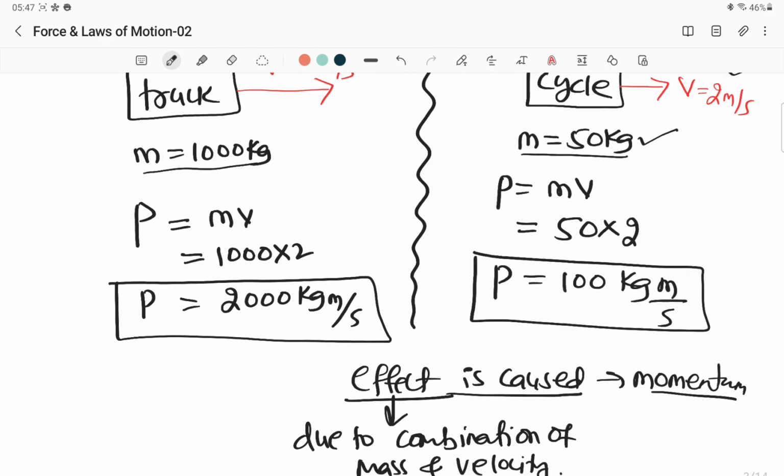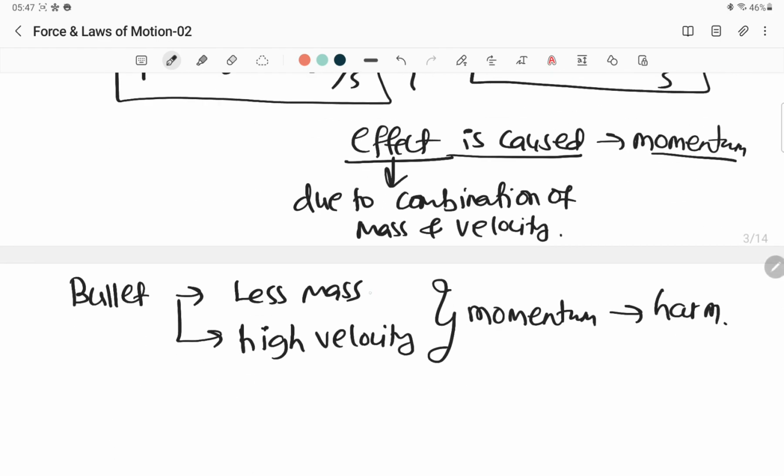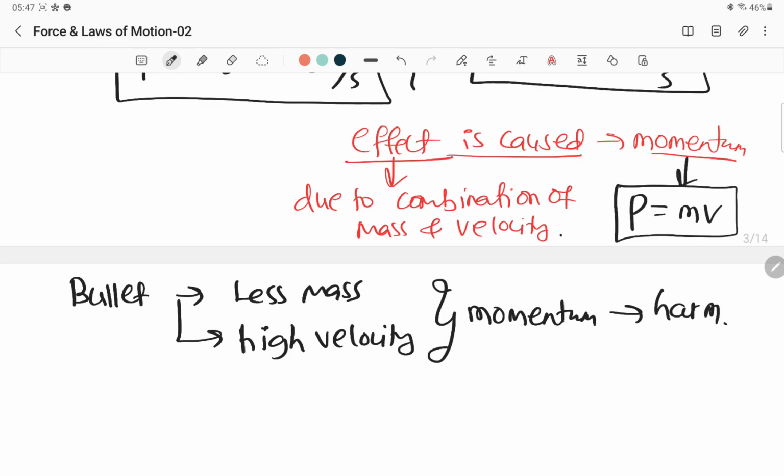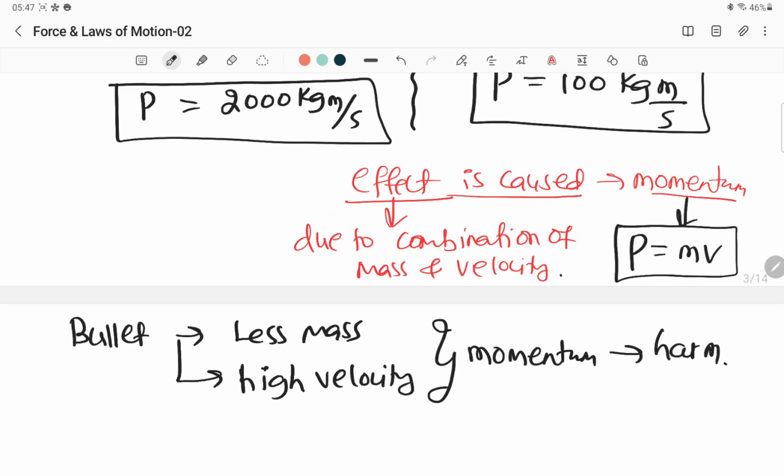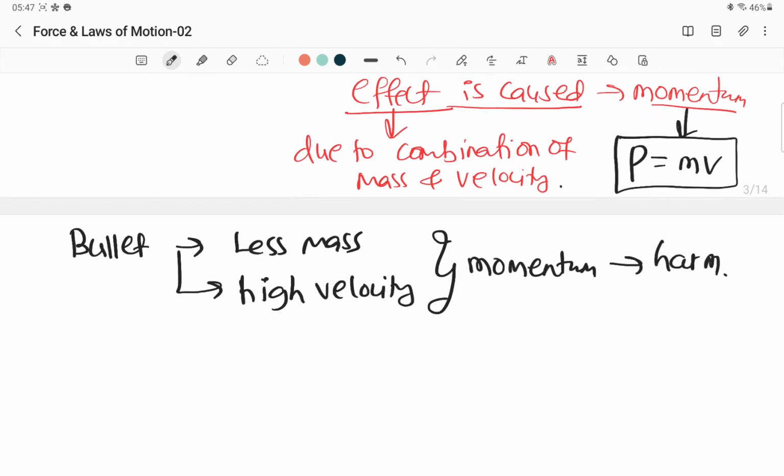All right. So are you understanding my point? So basically, due to the combination of mass and velocity, what will happen? Some effect is caused. That effect itself is known as momentum, and that momentum formula is P is equal to mv. Look at this. This is a cycle. It keeps on going like this. All right. I hope the concept of momentum is quite clear.